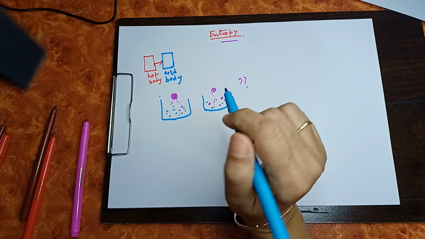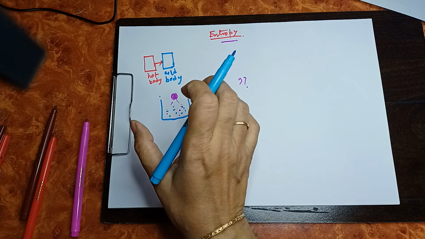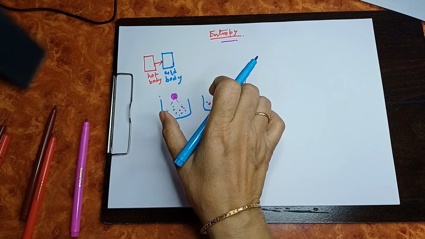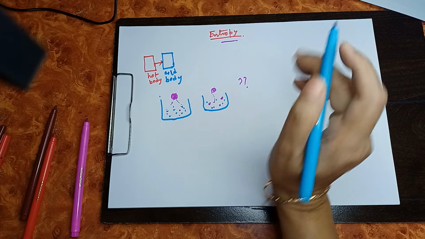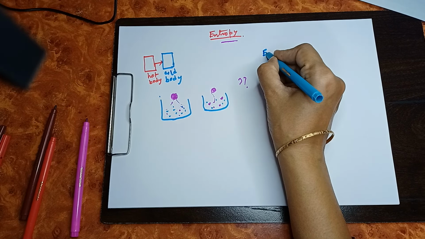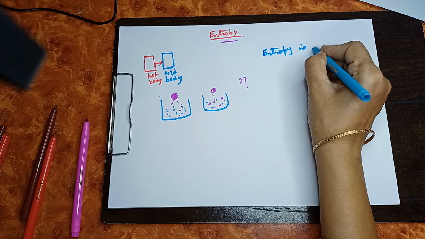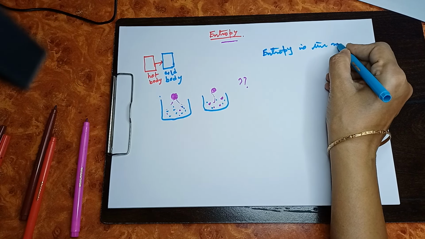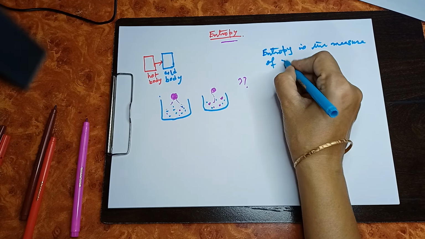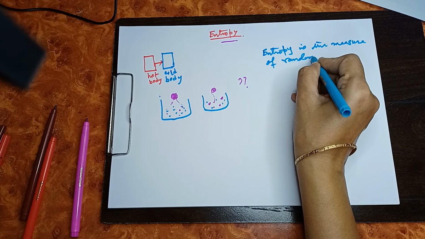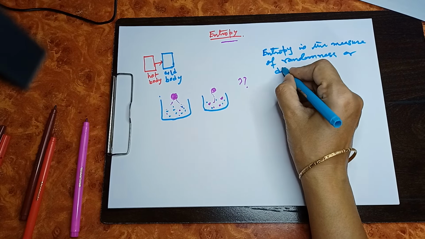If you open any book and search for the physical significance of entropy, you will find it written that entropy is the measure of disorderness or randomness.